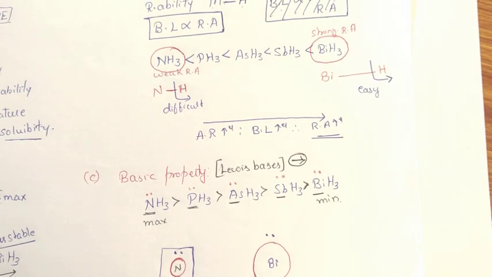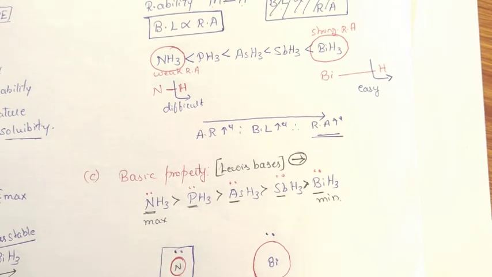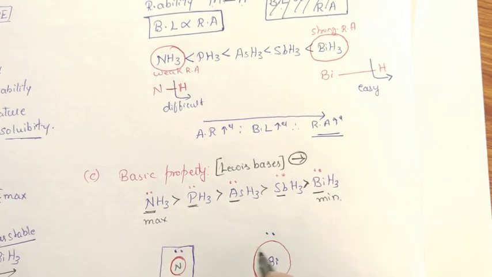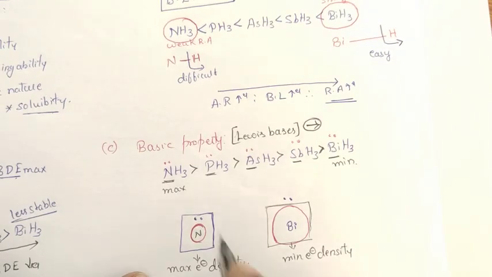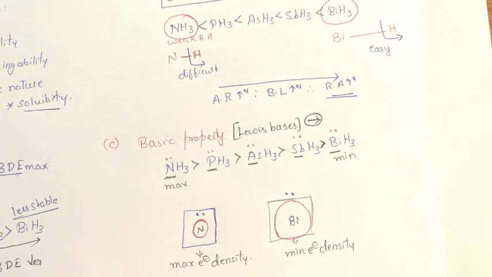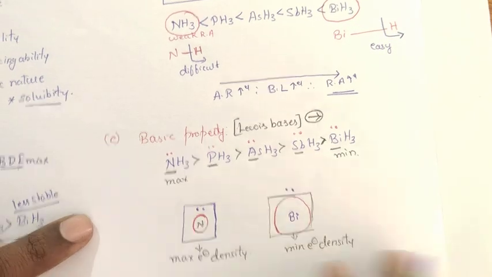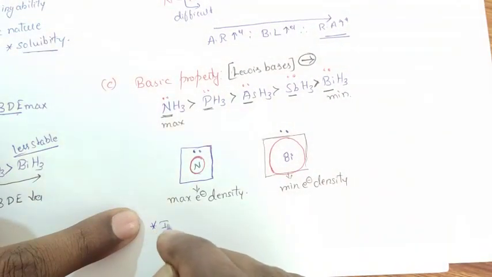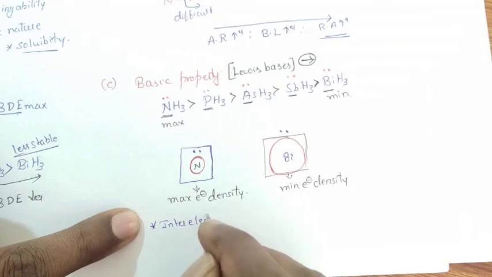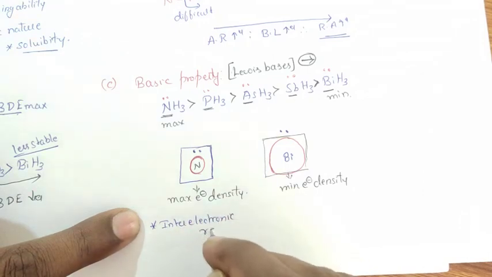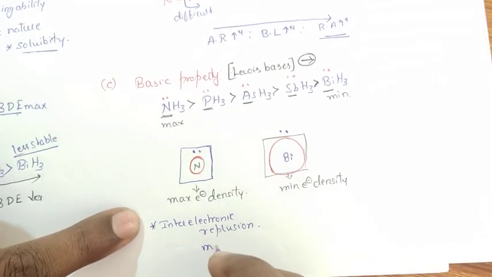Due to smaller atomic radius, we observe the maximum electron density present on nitrogen atom. Due to larger atomic radius, we can observe minimum electron density on bismuthine. Due to the maximum electron density on nitrogen atom, it exerts inter-electronic repulsion.